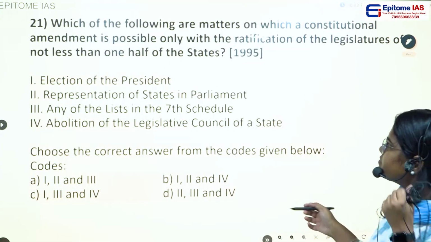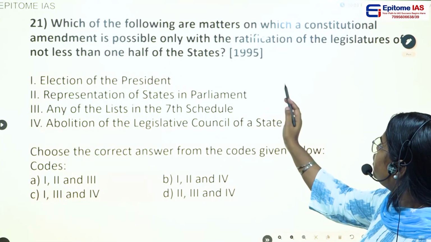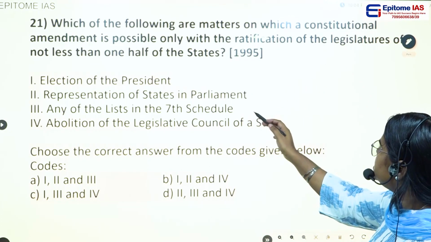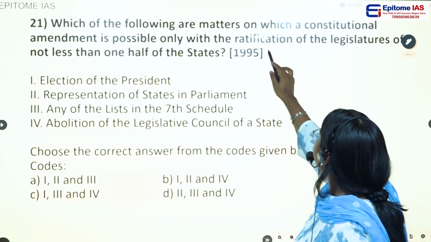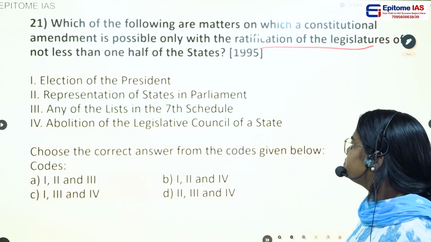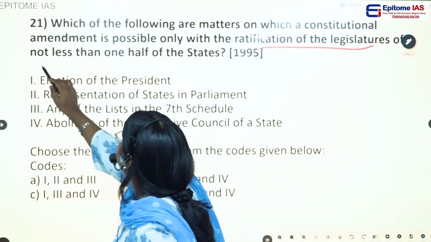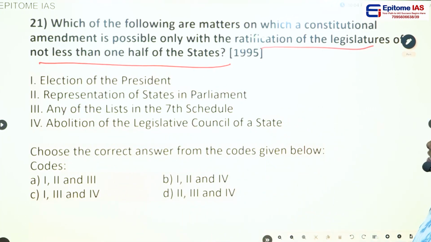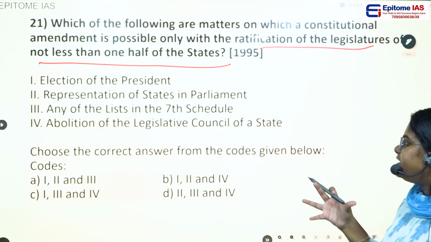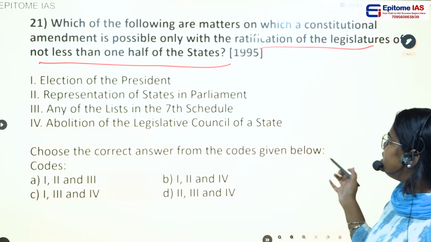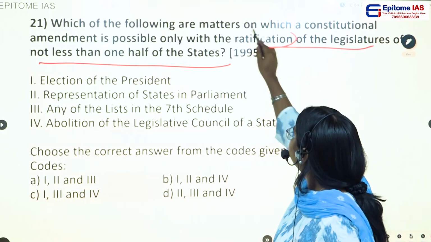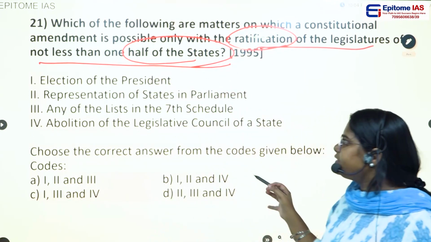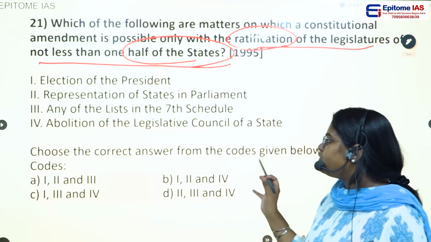The next question. Which of the following are matters on which a constitutional amendment is possible only with ratification of legislatures of not less than half of the states? Basically they are asking which federal features need the ratification of half of the states when the Parliament is trying to amend those provisions.